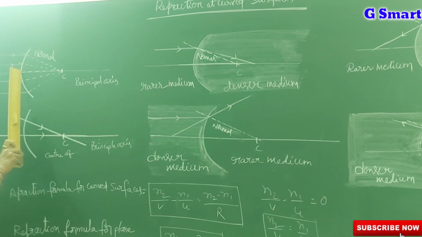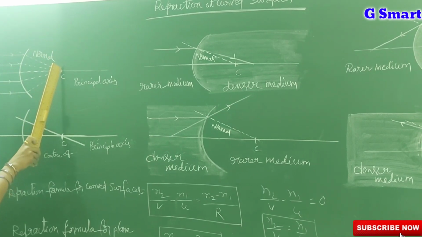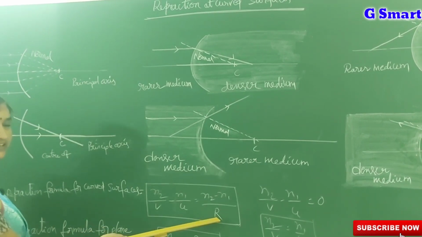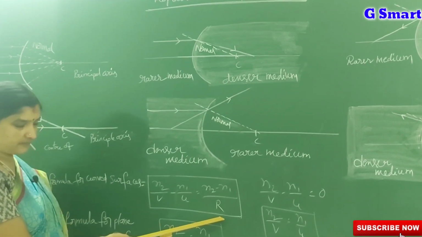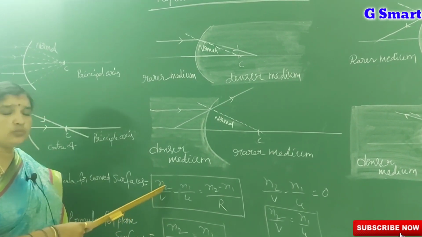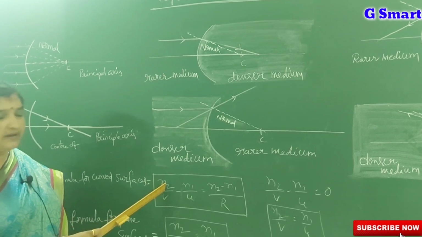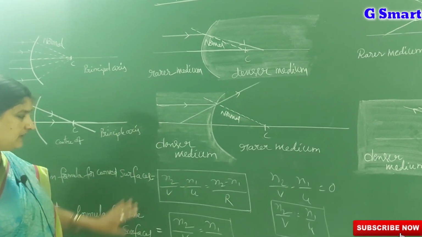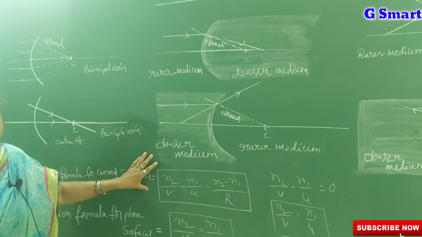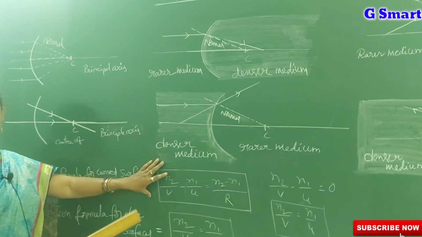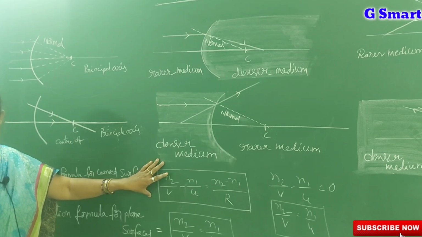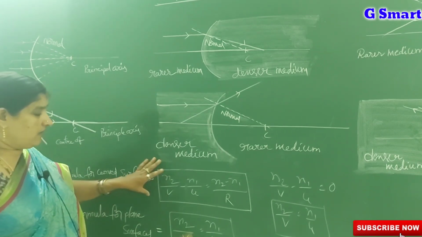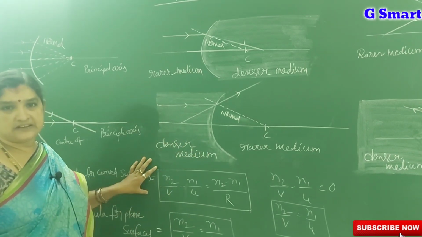The distance between the optic center and the center of curvature gives you the radius of curvature, that is denoted by r. Here n2 means the refractive index of the second medium and n1 means the refractive index of the first medium. This is about the curved surfaces. Then how does the formula change for plane surfaces? We can get the formula for plane surfaces from that of curved surfaces.